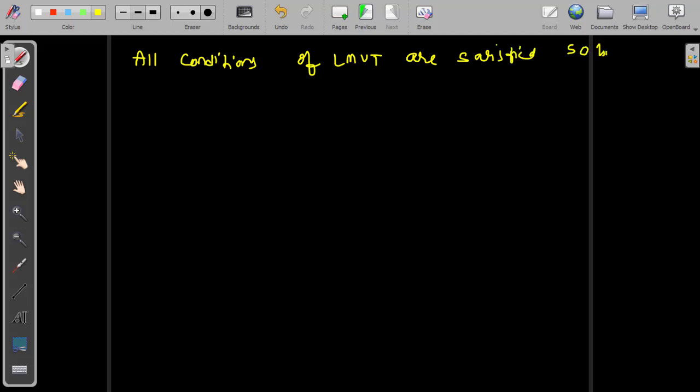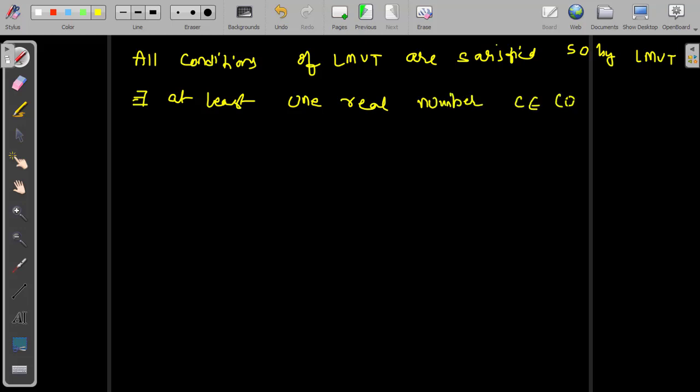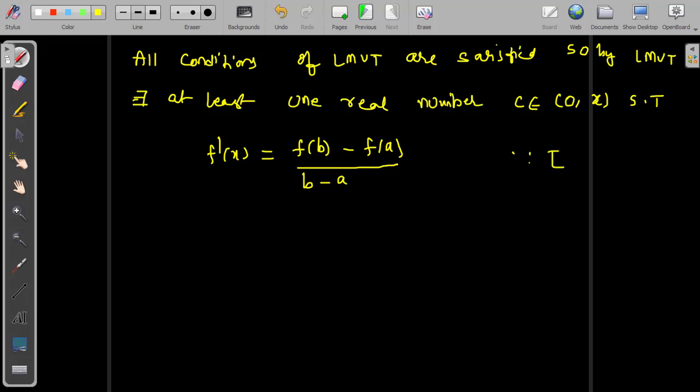So by Lagrange's mean value theorem, again there exists at least one real number, let us say C belonging to the open interval 0 comma x, such that f dash of c equals f of b minus f of a divided by b minus a. Since the interval is closed 0 to x, you can compare with a to b: a equal to 0, b equal to x.